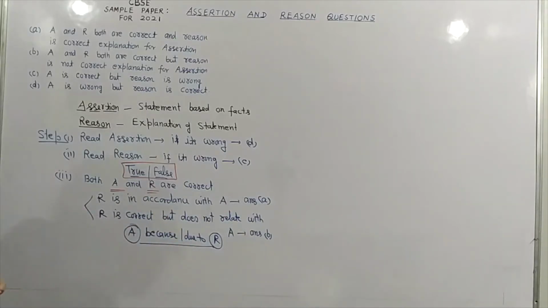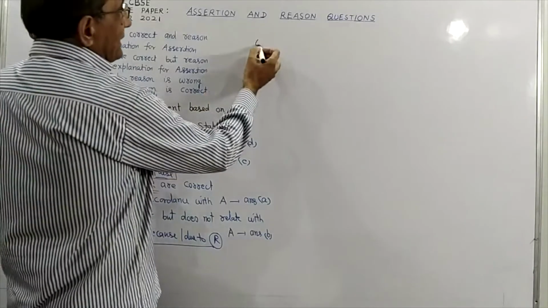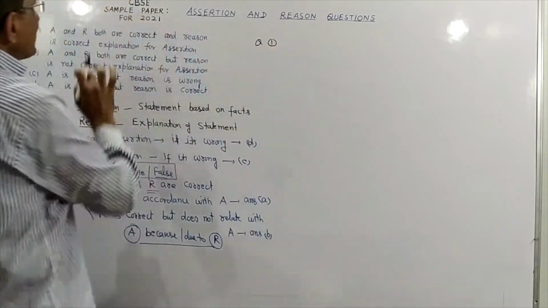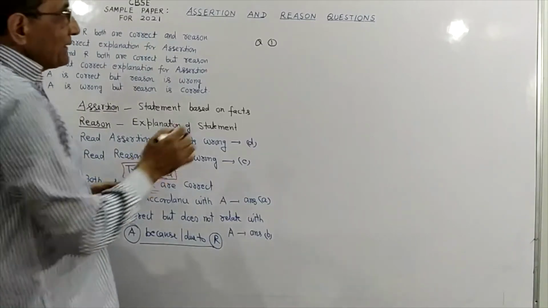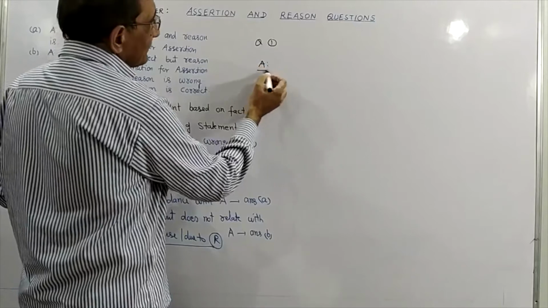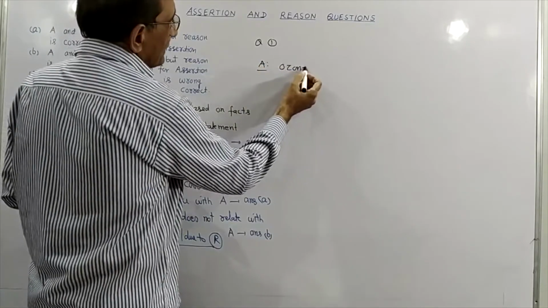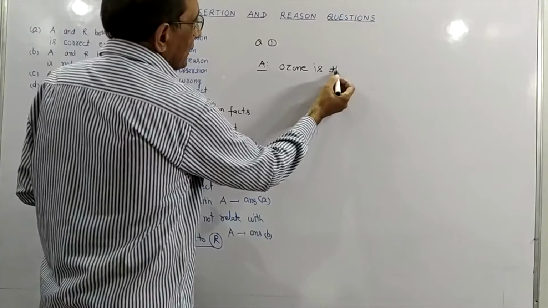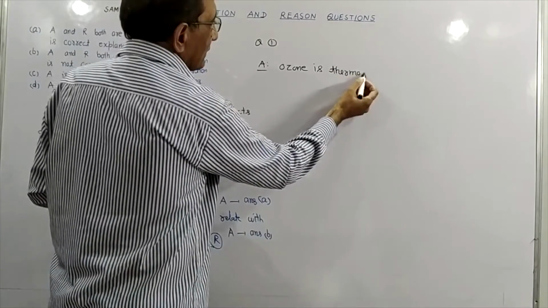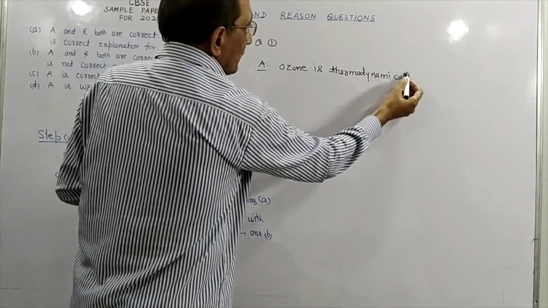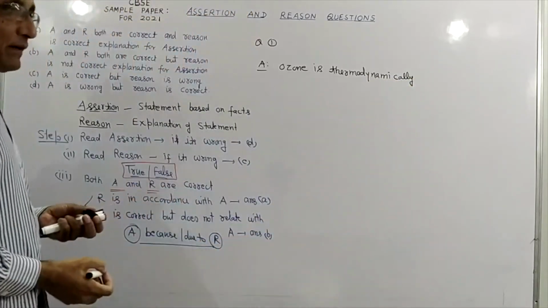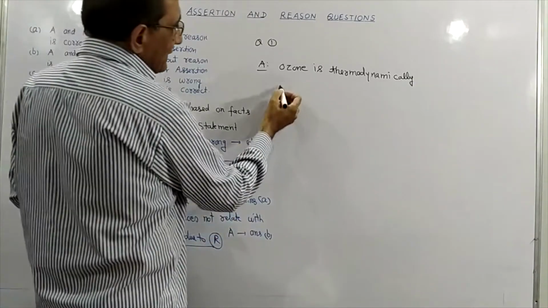Now we'll take some examples to explain these questions. First of all we will do, and these questions have been given in the latest CBSE sample paper for 2021. So first question I am taking, assertion is: ozone is thermodynamically stable with respect to oxygen. This you might have studied in your P block chapter.